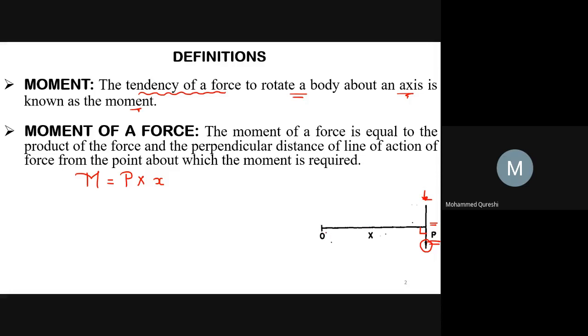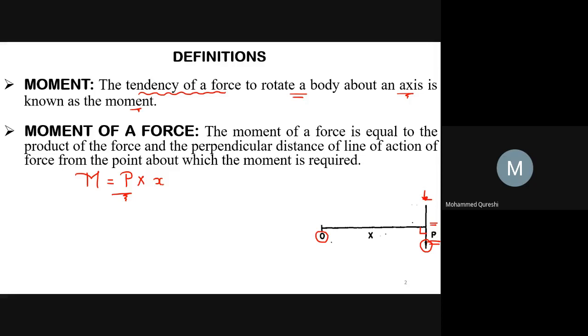Here our point is O, about which the moment is required. Hence, we can simply write that moment is nothing but force into perpendicular distance. Here, capital M is moment, P is your force, and X is the perpendicular distance between the line of action of force and the point about which the moment is required.